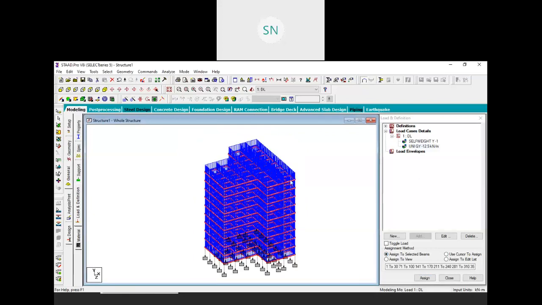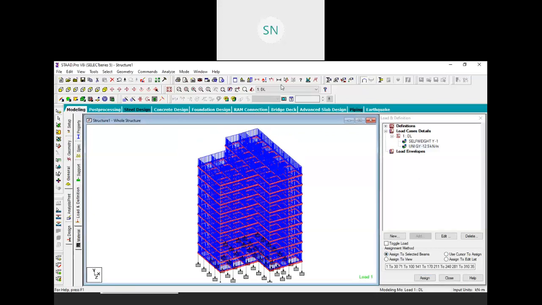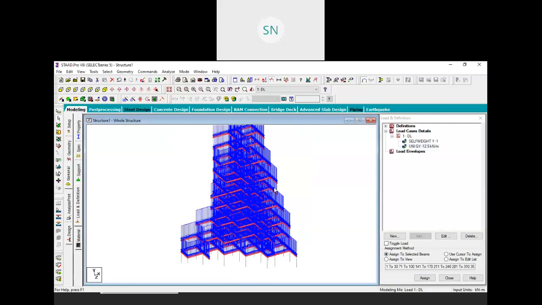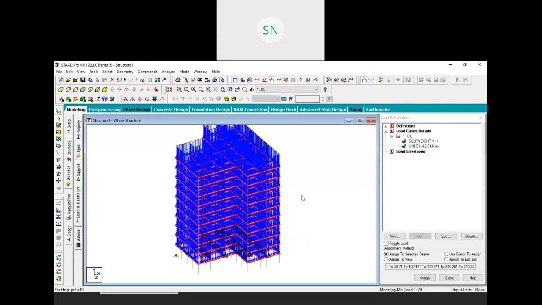Let me go to the isometric view and click on this loads, which is fine right now, right? Then next we will assign some kind of floor load. Let me take a 6 kilonewton per meter square floor load, and that we will add. Actually we haven't created any kind of floor over here, but we can assign a floor load.